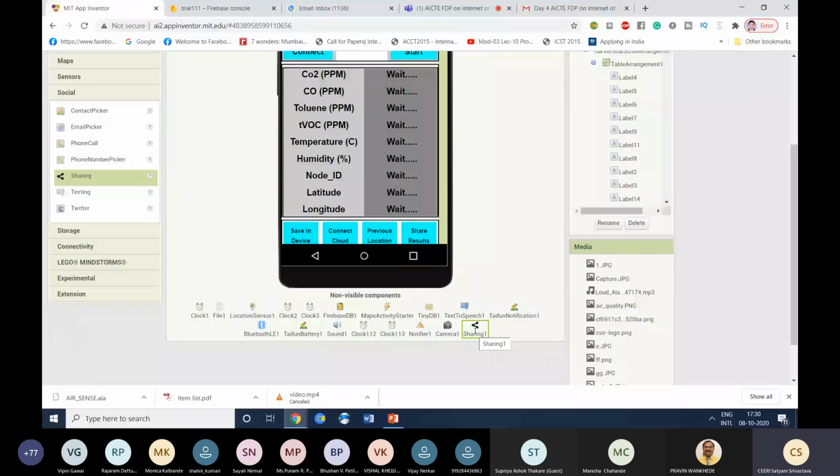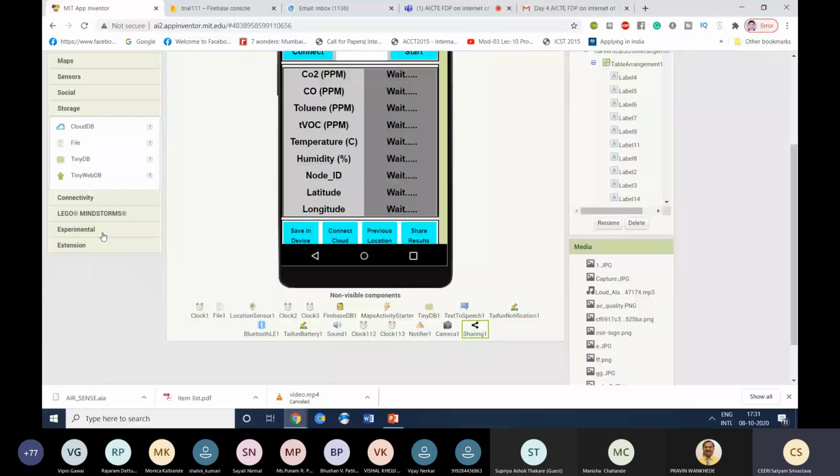Now this software, apart from the third-party cloud which I will explain later, also provides you small clouds with this app. So let us say there is a parameter you want to store, because your app will not run in the background. Obviously, when your app is online, it will take the data and store it, and when it is offline, it will not recall the data.